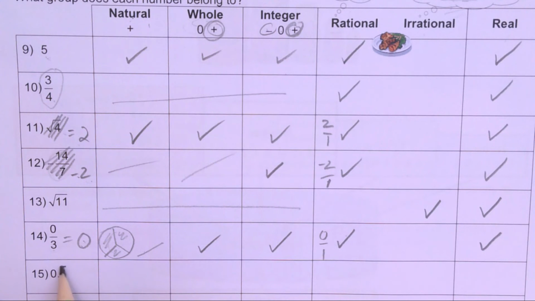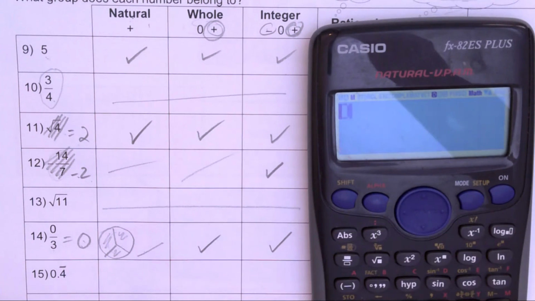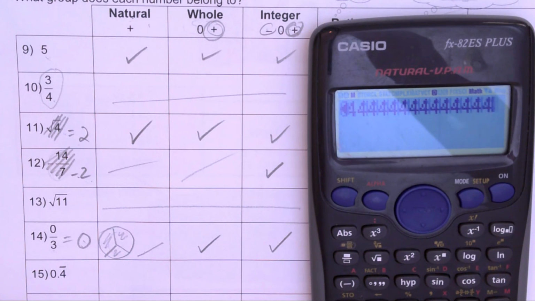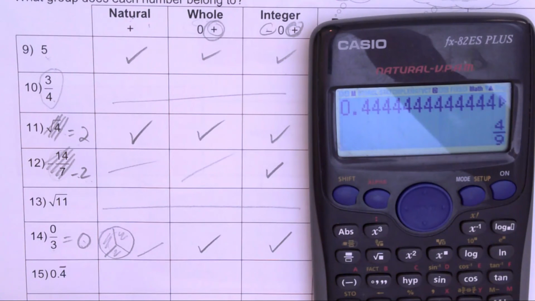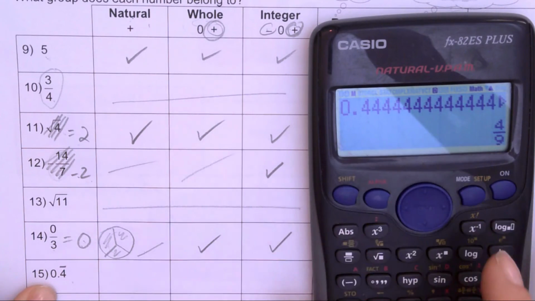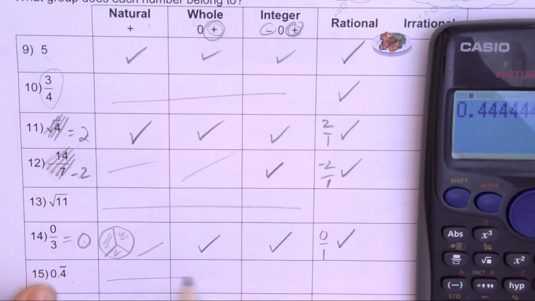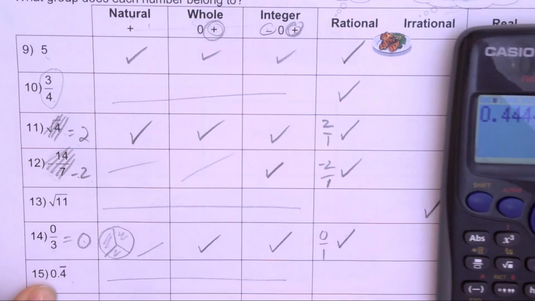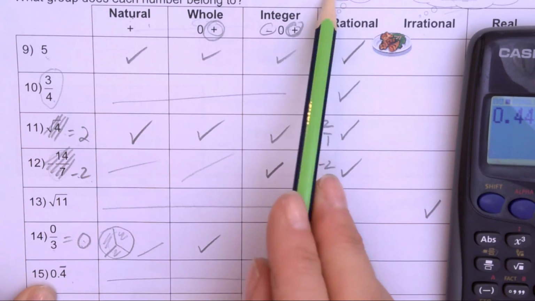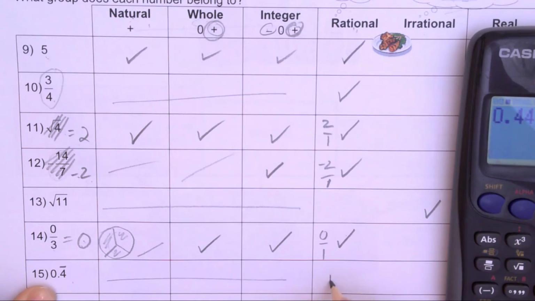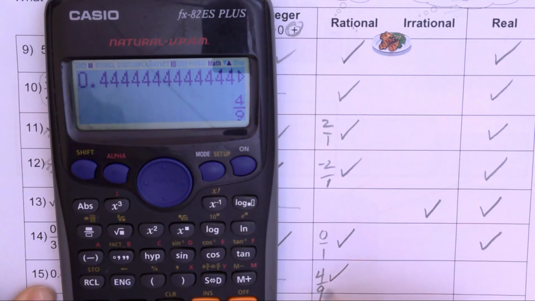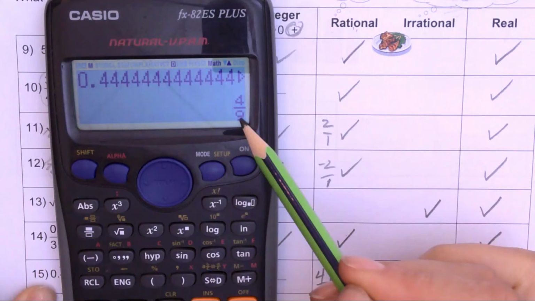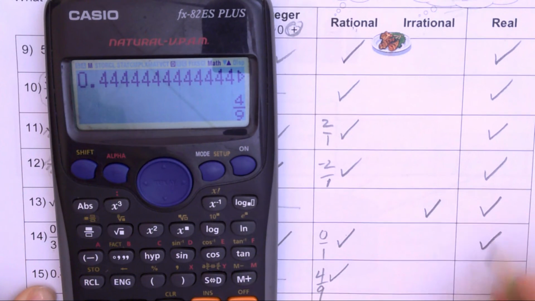0.4 with this little hat on it. Let's see, what does that mean? It means this. It means keep pushing lots and lots of 4s in your calculator. And if I push equals, it changes it into a fraction. But this is less than half a sheep. So if I have less than half a sheep, the sheep is not alive, so it's not one of these. Okay? But something that repeats is going to be a rational number. And you can see my calculator turned it into a fraction for me. So anytime we have repeating things, they can be converted into fractions. And all the numbers we deal with are real.